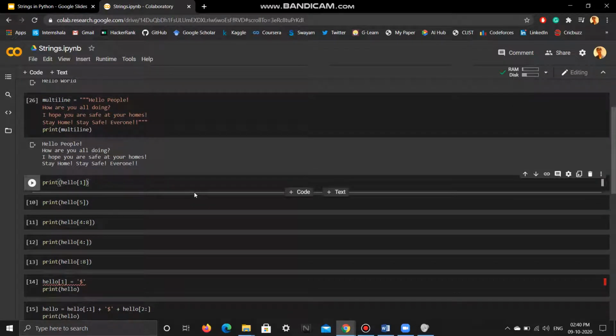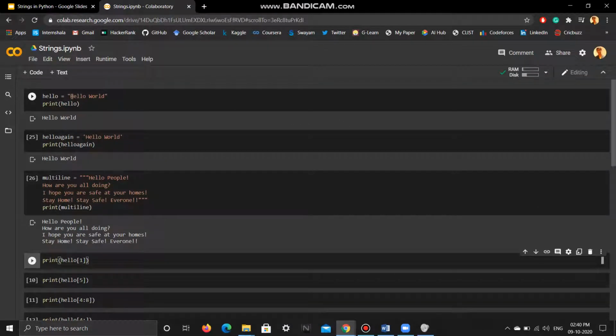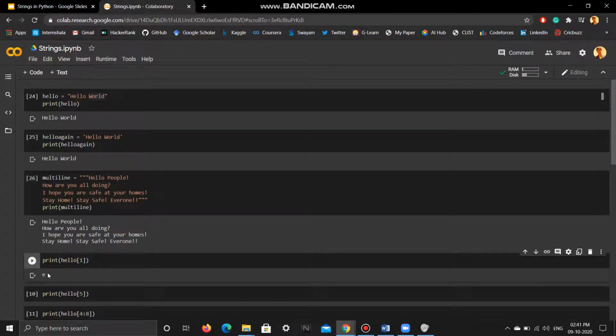Now strings can be assumed to be like lists. So indexing, each and every string has an indexing starting from 0 till n minus 1, n being the length of the string. Okay. So here I have H is 0, E is 1, L is 2, L is 3, O is 4, space is 5, W is 6, and so on and so forth. So if I use hello of 1 here, I should get lowercase e. If I execute it, there you go, I get lowercase e.